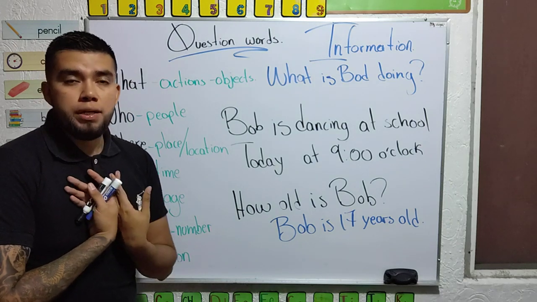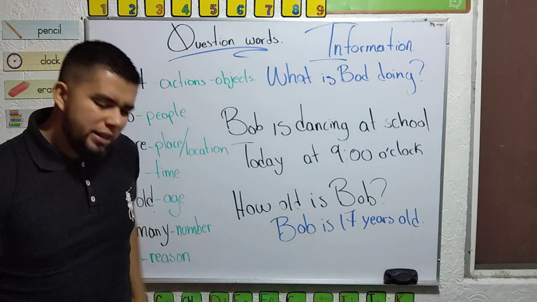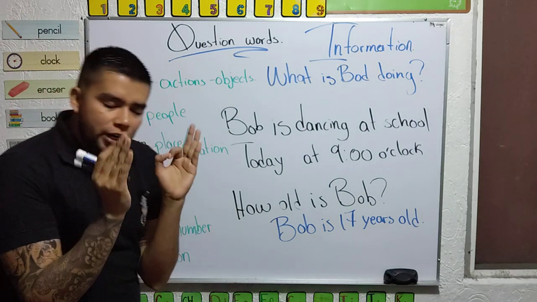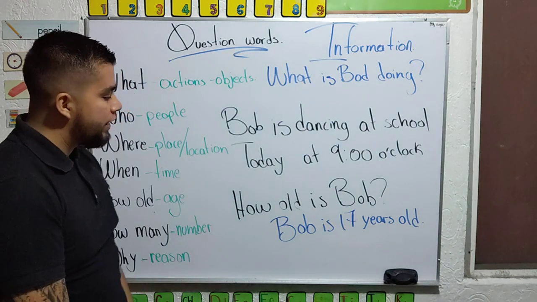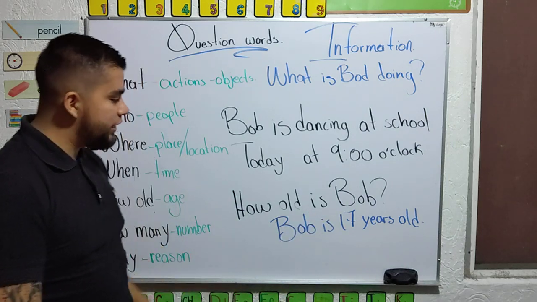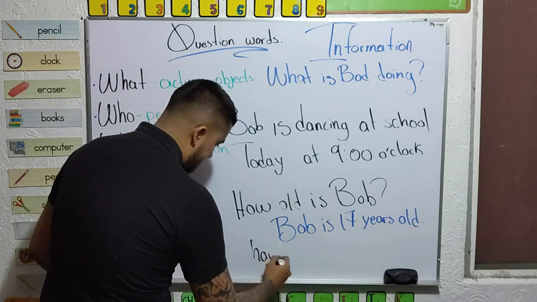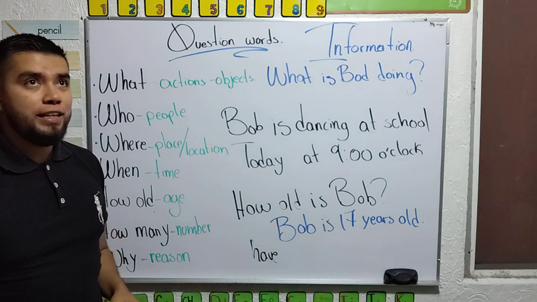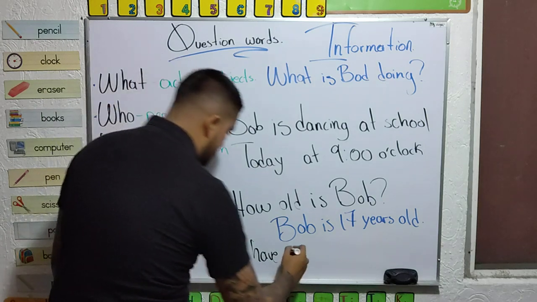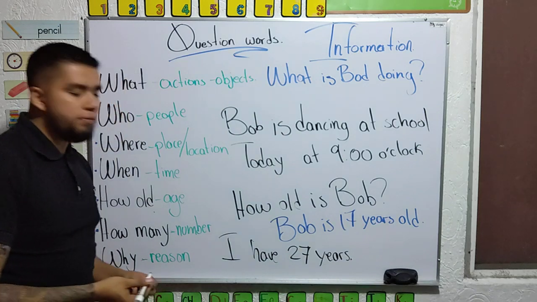For example, your teacher, I am 27 years old. Yes, I am very old, like a little grandpa. Yeah, but pay attention. Here, I want you to pay a lot of attention. In English, we use the verb is, yeah, but in Spanish, we use the verb have. In Spanish, it's normal to say, I have 27 years.